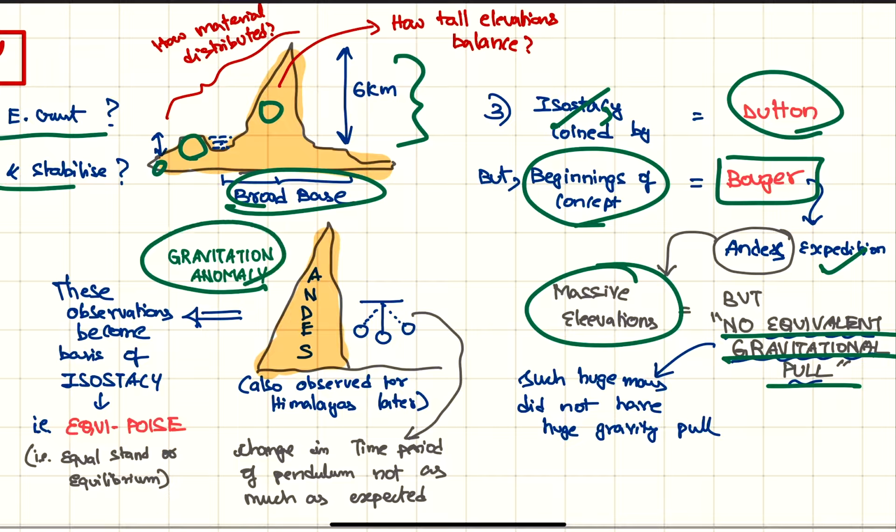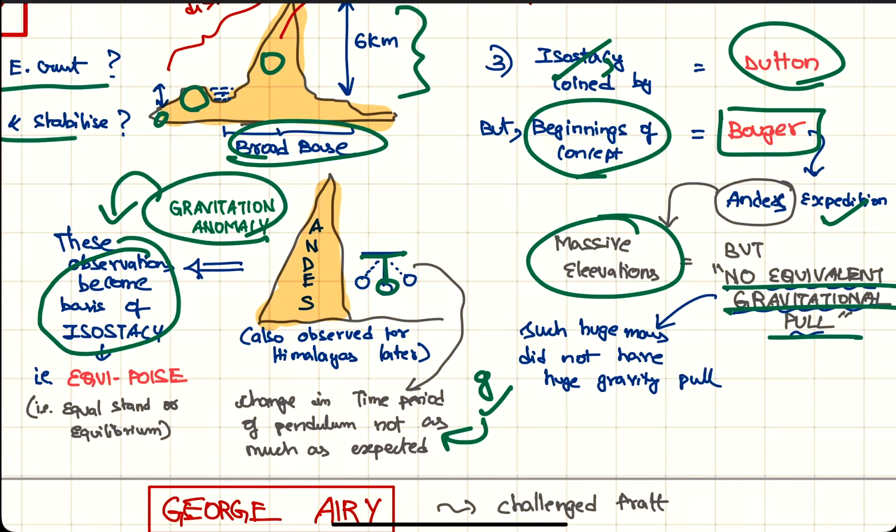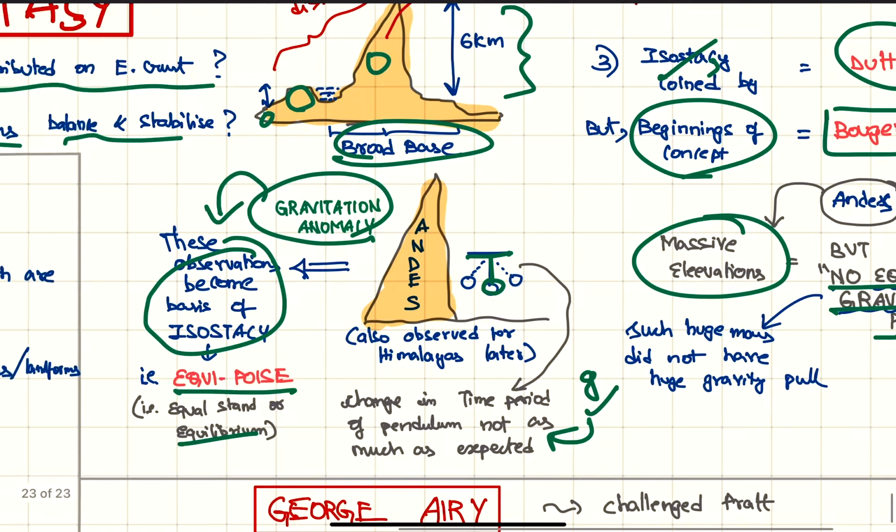This is the gravitational anomaly of the Andes, where he placed a pendulum whose time period must have changed due to change in the acceleration due to gravity, but this change was not as much as anticipated. This is called a gravitational anomaly. This became the basis of observations of the isostasy, which basically means equipoise or equilibrium.